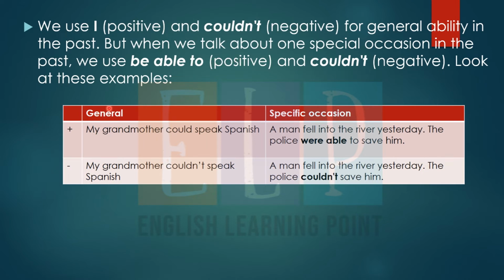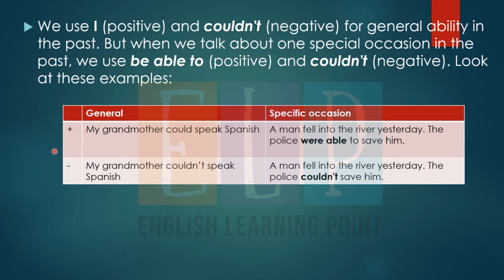Look at these examples. What does it mean? In general form, we use could. But while talking about a specific occasion, we use was or were able in the positive, and in the negative, we use couldn't.